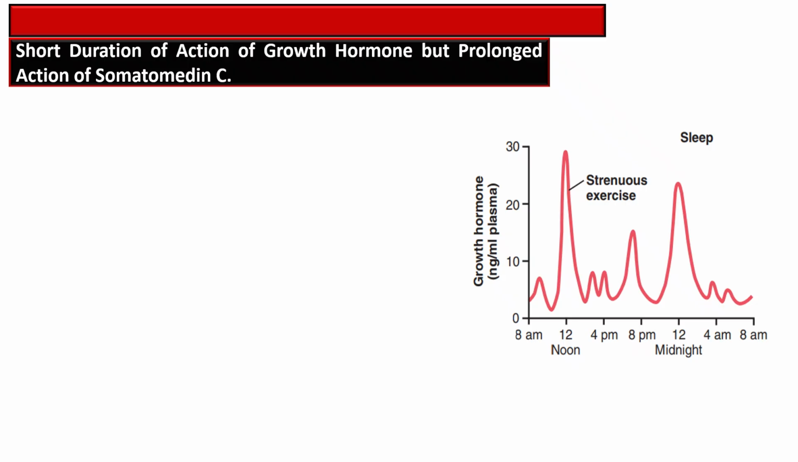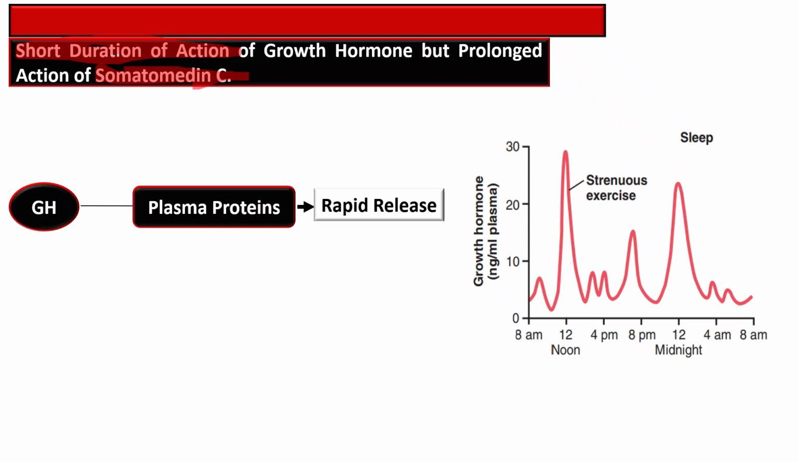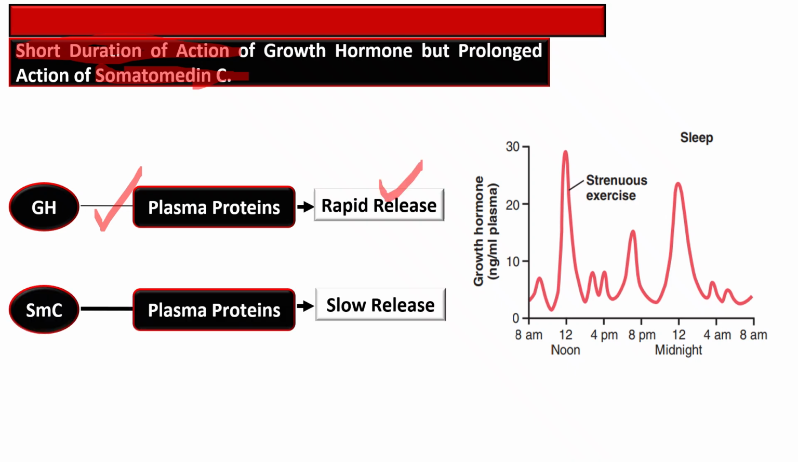So growth hormone has a short duration of action, but its long-lasting effect is made possible by the action of somatomedin C. Growth hormone is weakly bound to plasma protein, so it is rapidly released, while somatomedin binds plasma protein strongly, so it is released very slowly.